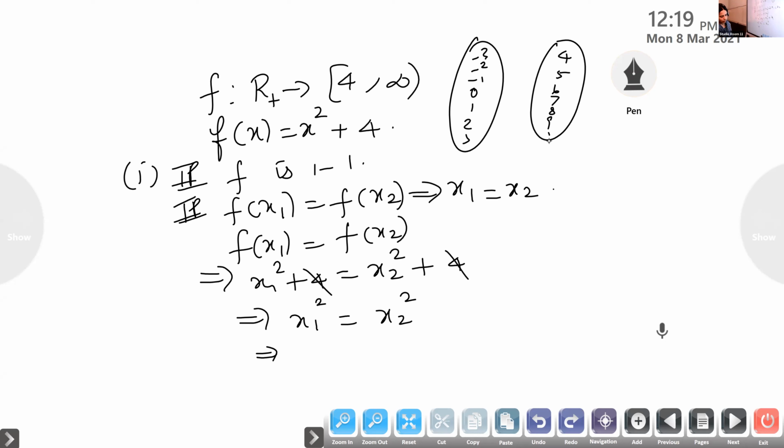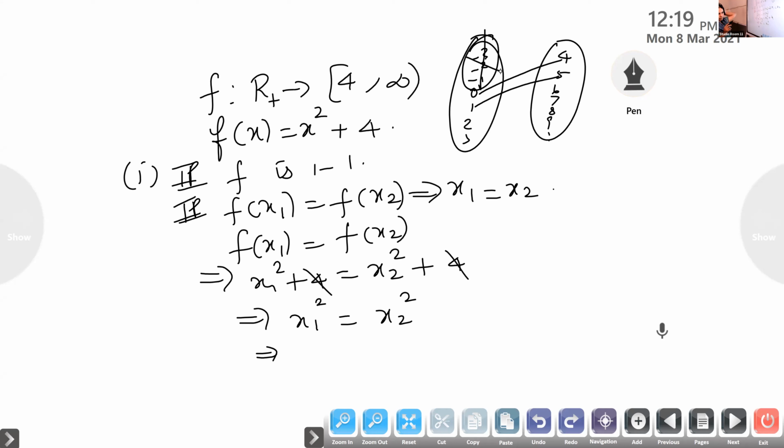X square plus 4: if I take 0, 0 will be mapped onto 4. 1 will be mapped onto 5. If you take the negative numbers, it will not become one-one. So here you check it as R plus.